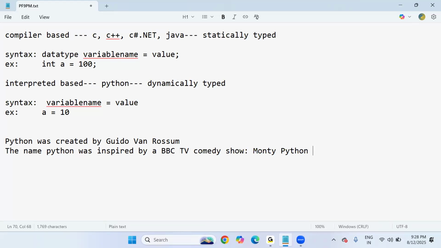Guido van Rossum was a fan of this show. That's why the name was inspired by Monty Python's Circus, and he gave his programming language the working title Python. That's what we are calling it as Python.